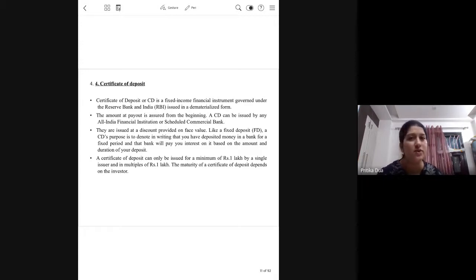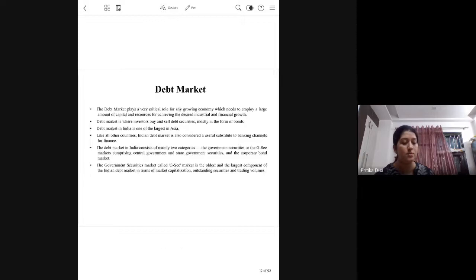So, you are depositing the money with a bank, the duration is specified, generally a period less than 1 year, in multiples of 1 lakh, and you are earning the interest on the same. Again, they are issued at a discount and redeemed at par. So, approval needs to be taken from RBI for issuing this instrument.